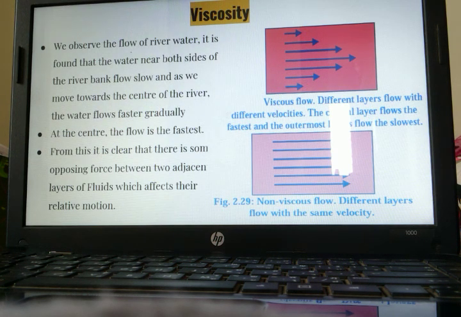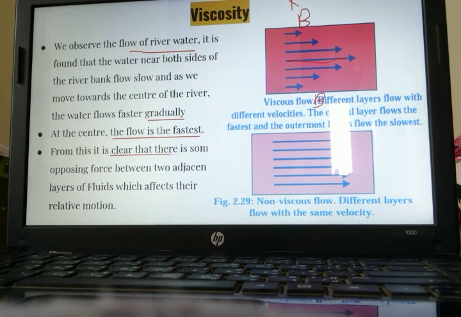If we observe river water, you will see the banks of the river. Take for example, this is a river, okay, and this is a bank on one side, and this is a bank on another side. You can see these two layers are flowing with minimum speed, whereas the middle layer is flowing with the maximum speed. Okay, water flow increases as we move away from the bottom. At the center, the flow is the fastest.